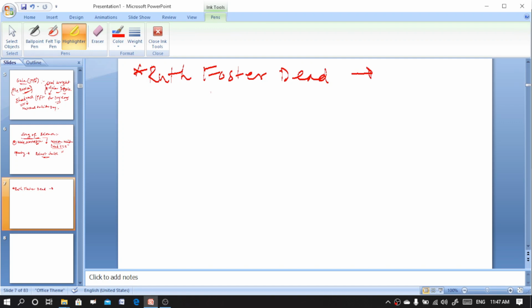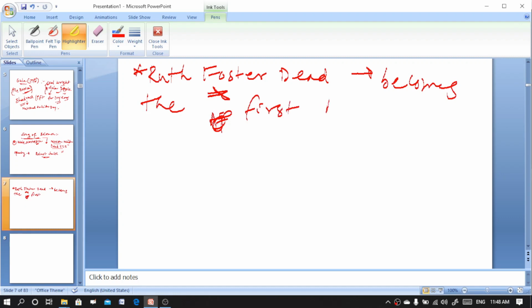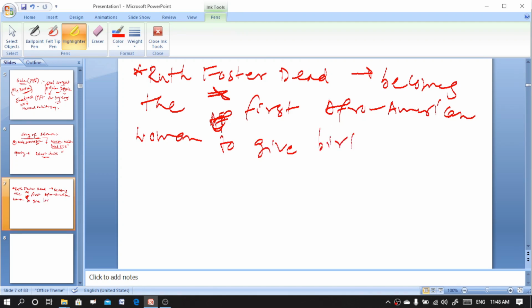So who was she? She was Ruth Foster Dead. Macon Dead III is the son of Ruth Foster Dead, the person who gave birth to him.